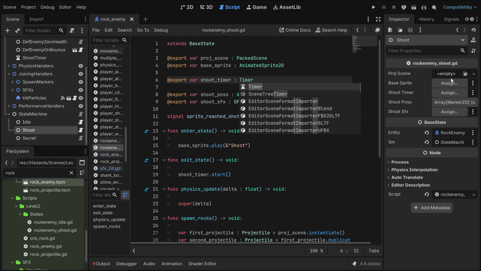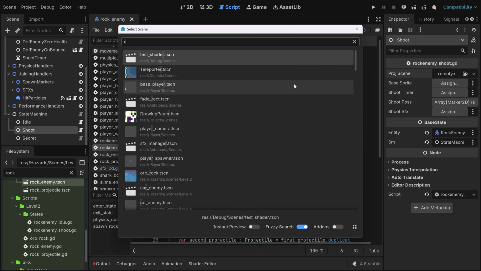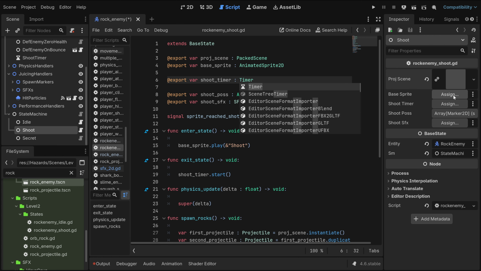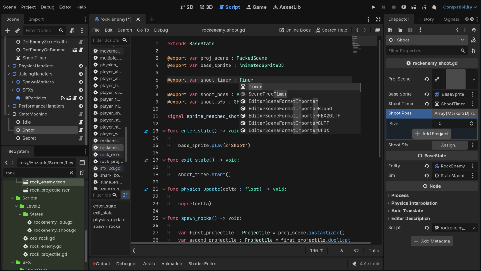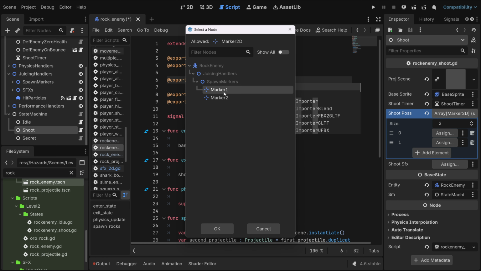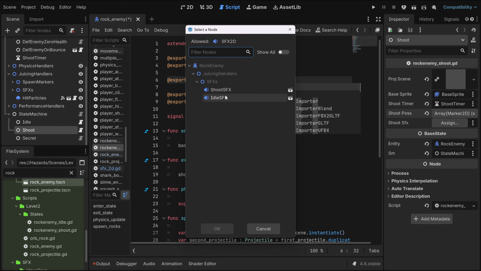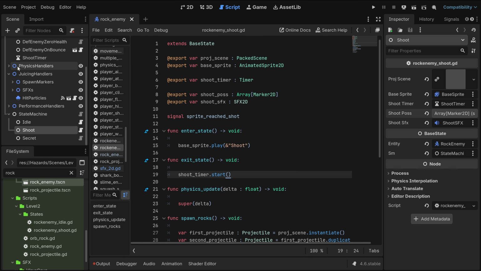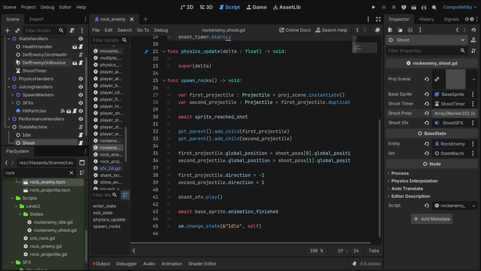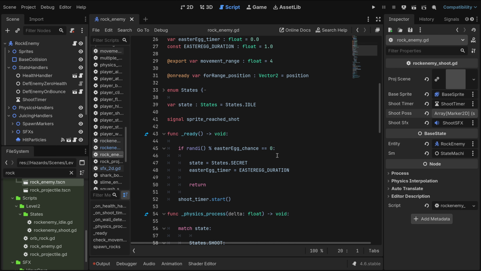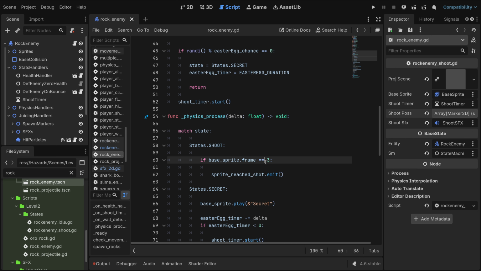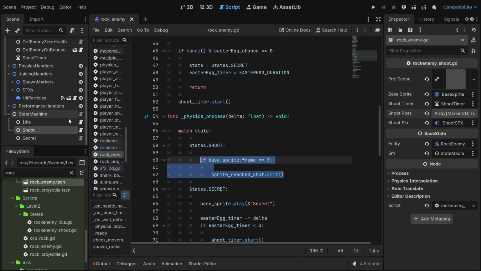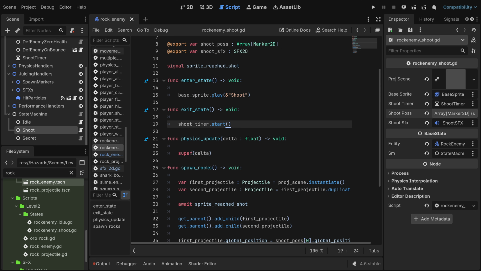Okay, everything's right here. Now I need to do like here rock projectile done, base sprite done, shoot timer done. I'm pretty sure there are, okay, two shoot positions here. Shoot sound effect here. Okay, if this is done, I can remove this. Oh wait, no, yeah, now it's this part here. Yeah, I almost forgot to add it here.